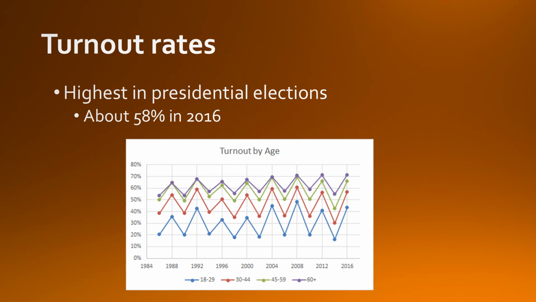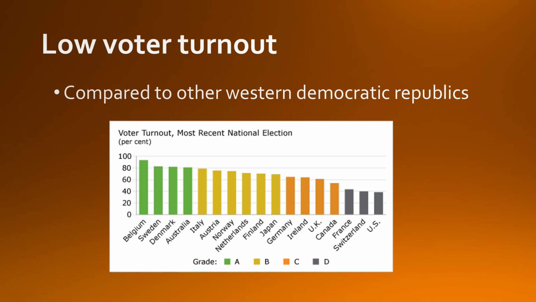What you see below is voter turnout divided up by age groups, and so you can see the oldest voters voted the most, about 70% of them. The youngest voters are just above 40%, so there's a pretty large difference. But if you notice how it goes up and then down, 2016, 2012, 2008, 2004, those are presidential election years, so you can see it's higher than the other years. Those are midterm elections.